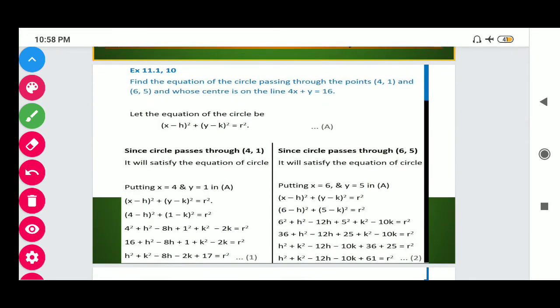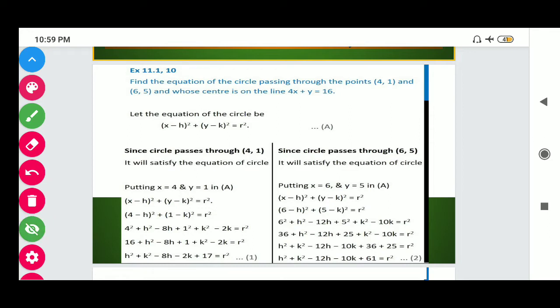In the previous lecture, I explained how to find the center and radius of the circle when the general equation and standard equations are given. Now students, in today's session, we will find the equation of the circle when the circle passes through the given points. So let's start with question number 10.